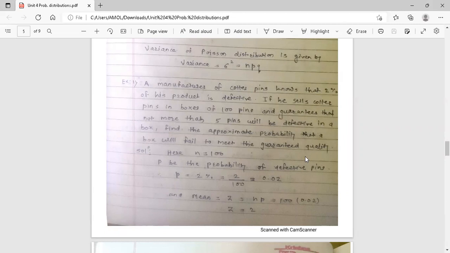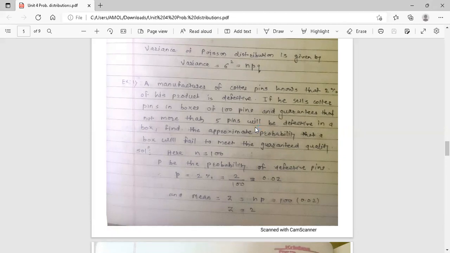See, what is the example here? A manufacturer of quarter pins knows that 2% of his product is defective. Means this is the standard probability of the product of the manufacturer, that 2% of his product is defective. Okay, means this is your success, probability of success 2%. This is the guarantee of the manufacturer, means standard probability of his product. If he sells quarter pins in boxes of 100 pins and guarantees that not more than 5 pins will be defective in a box.